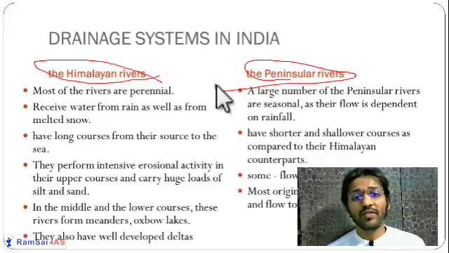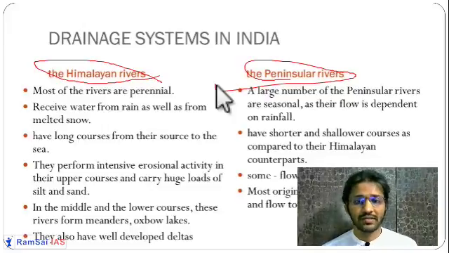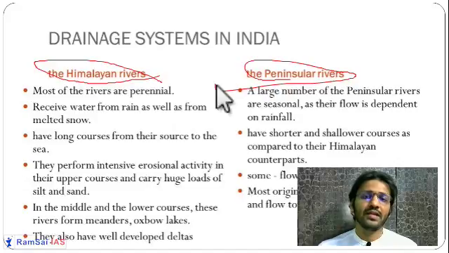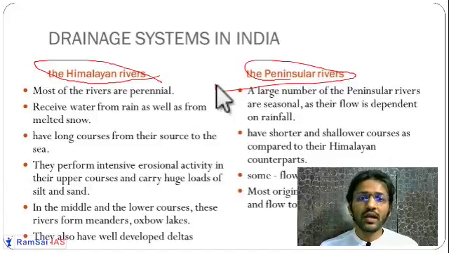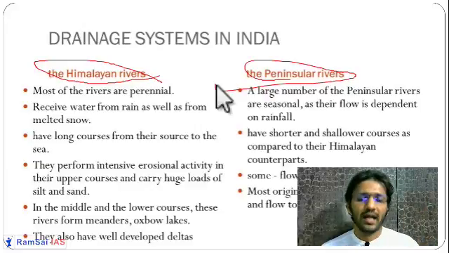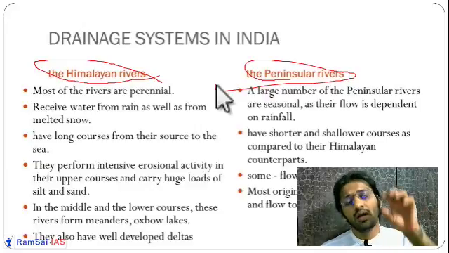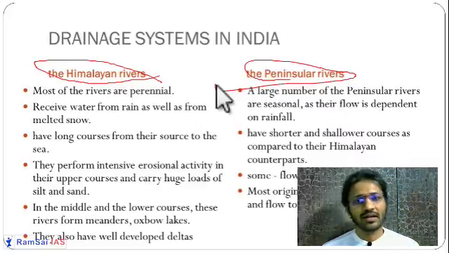Okay, so some of them are flowing into the Bay of Bengal, some of them are flowing into the Arabian Sea, like Narmada is flowing to the Arabian Sea, Tapi is flowing to the Arabian Sea, and Godavari, Krishna, Kaveri, they are flowing into the Bay of Bengal. Okay, so most of the peninsular rivers are flowing to the Bay of Bengal, and few are flowing to the Arabian Sea. So maximum origin of these peninsular rivers are in the Western Ghats.